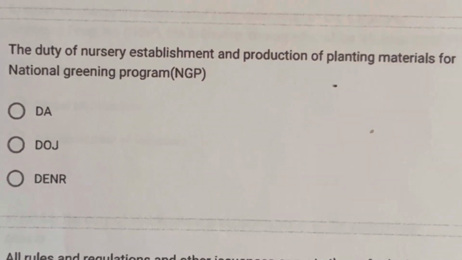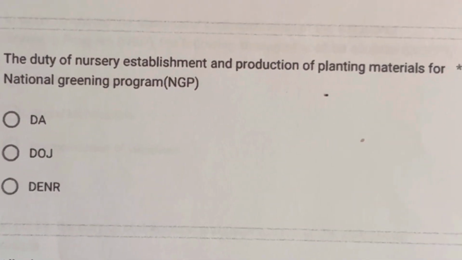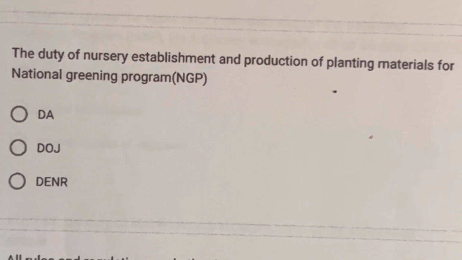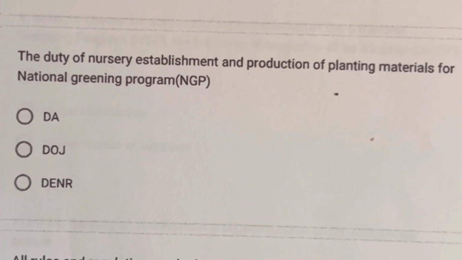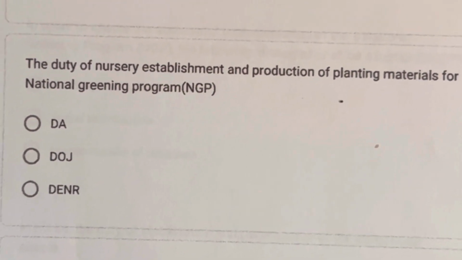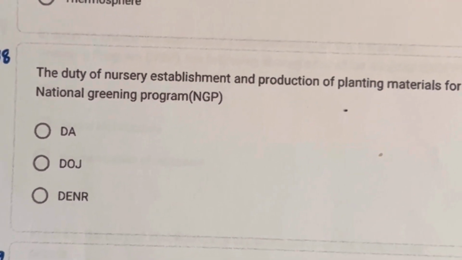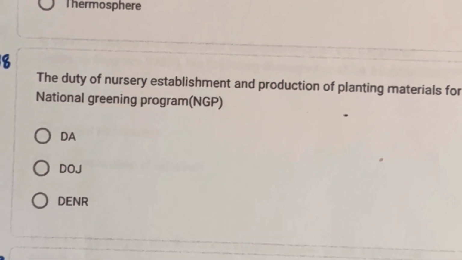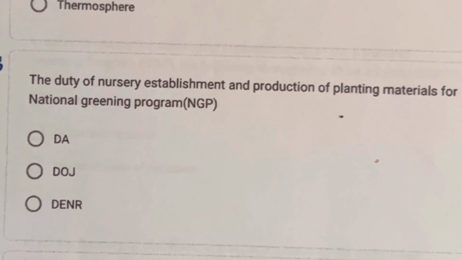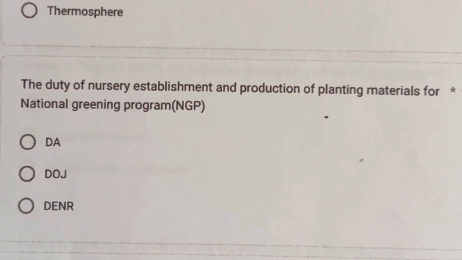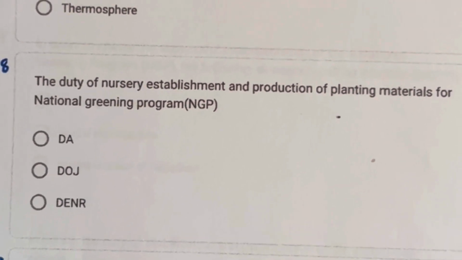The duty of nursery establishment and production of planting materials for the National Greening Program or NGP. A. DA, B. DOG, C. DENR. So the correct answer is DENR, letter C. So the keyword is duty of nursery establishment production.